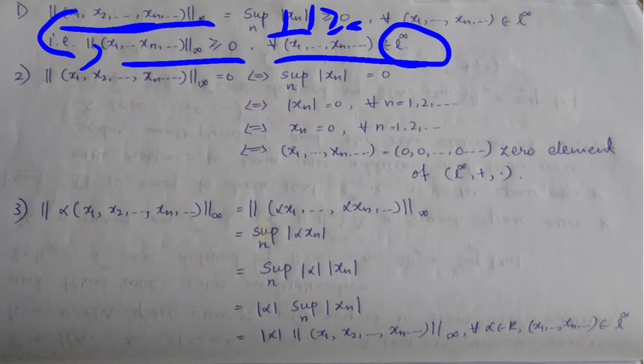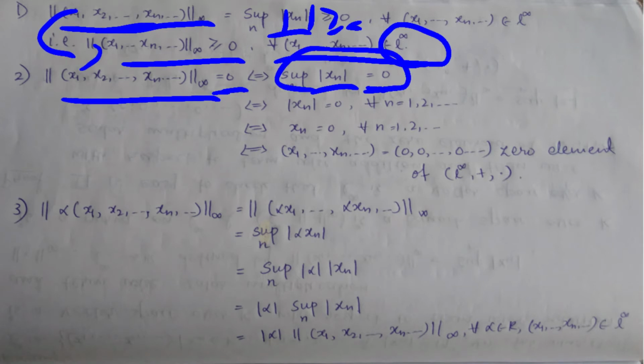Next, the second property, that is, norm infinity is equal to 0 if and only if, using the definition, the supremum of modulus of xn over every n is equal to 0. The supremum of modulus of xn is 0 if and only if the modulus of this sequence is 0, and this is true for every n equal to 1 up to infinity.